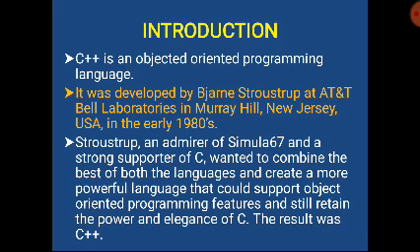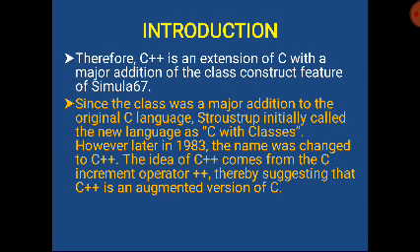C++ is an object-oriented programming language. It was developed by Bjarne Stroustrup at AT&T Bell Laboratories in USA in the 1980s. Stroustrup, an admirer of Simula 67 and a strong supporter of C, wanted to combine the best of both the languages and create a new language called C++. C++ is an extension of C with a major addition of the class construct. Since the class was a major addition to the original C language, Stroustrup initially called the new language C with classes. Later in 1983, it was renamed as C++.